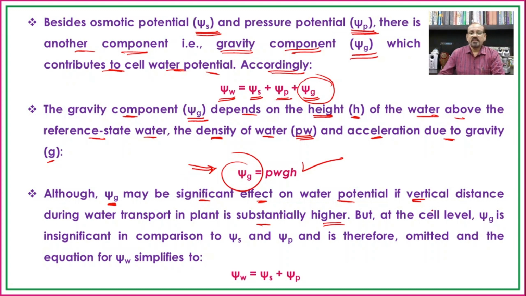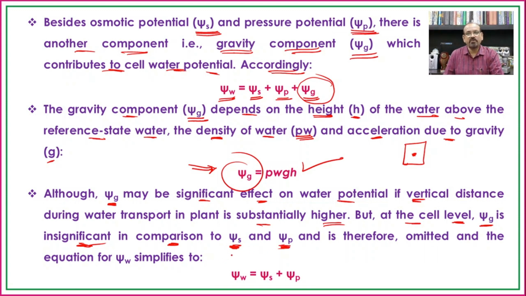But at the cell level, when we are studying a single cell, there is no such height, and in such cases the gravity component is insignificant in comparison to the osmotic potential and pressure potential.